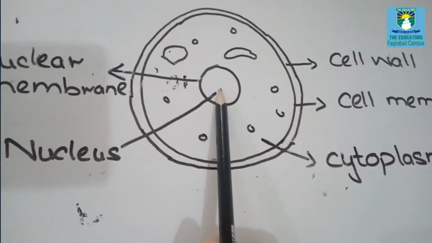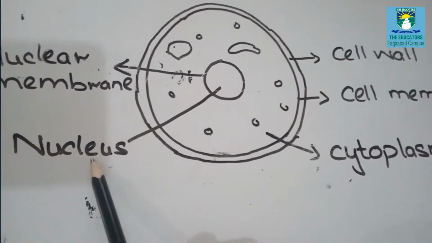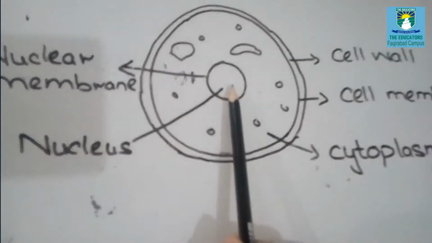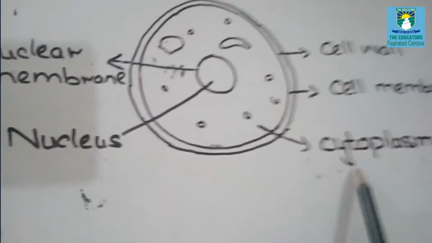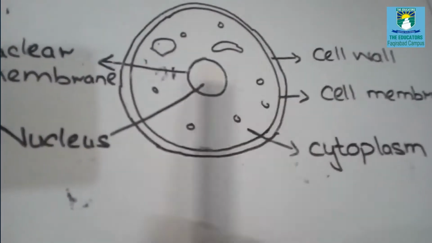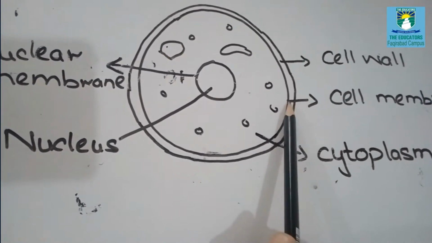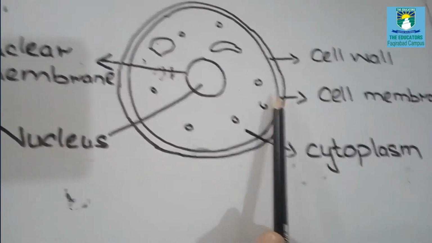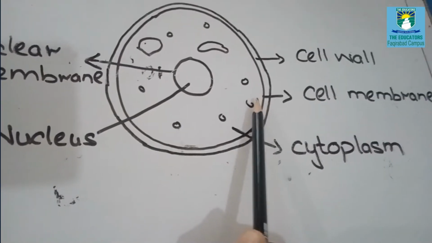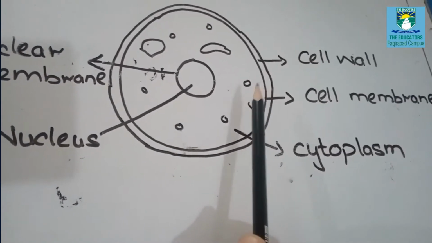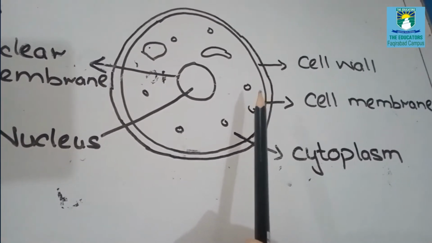The center part, this rounded structure, is known as the nucleus. This nucleus is surrounded by a jelly-like substance known as cytoplasm. Now these two are enclosed in the cell membrane. What is the function of the cell membrane? It lets substances go in and come out and pass through the cell.